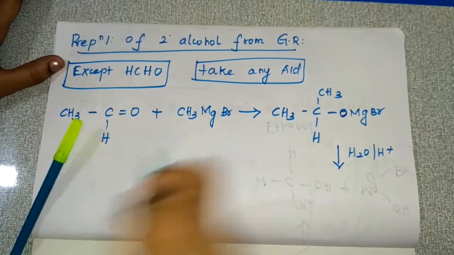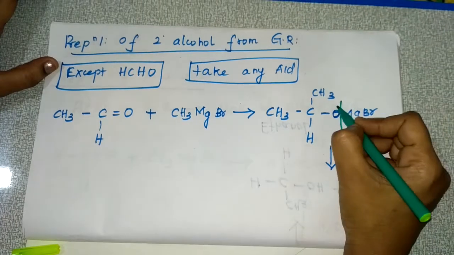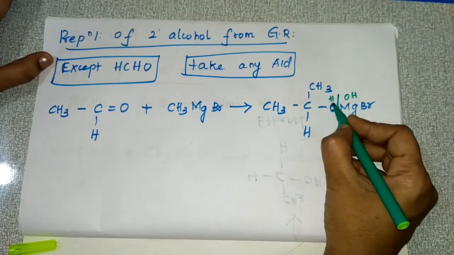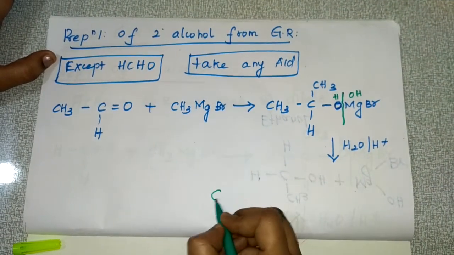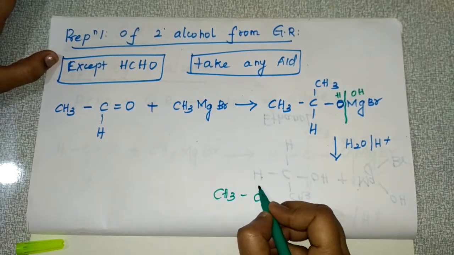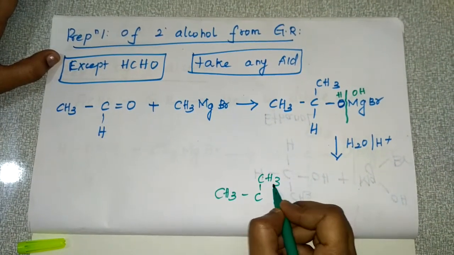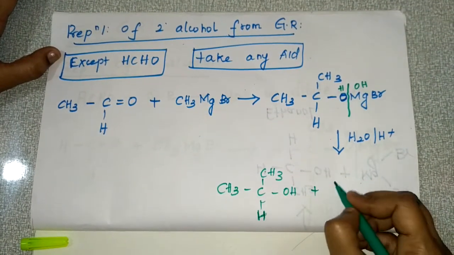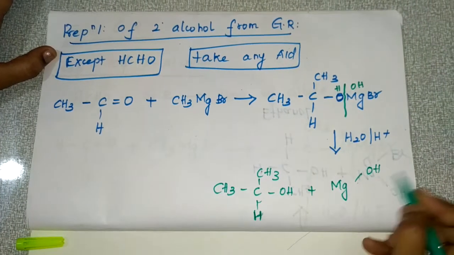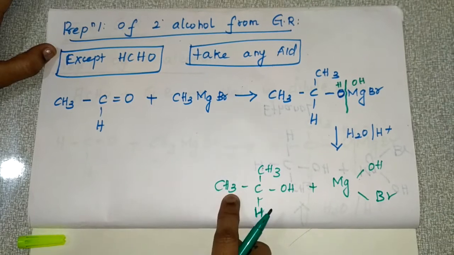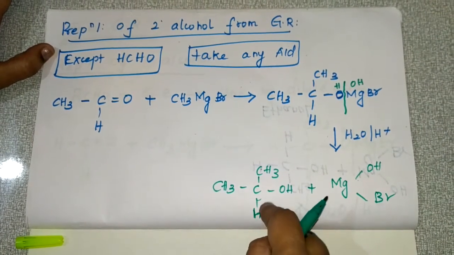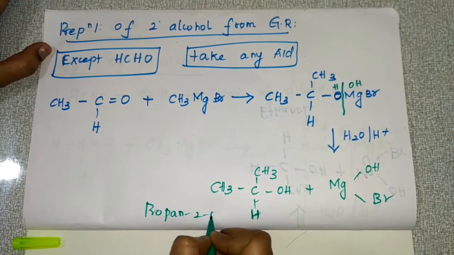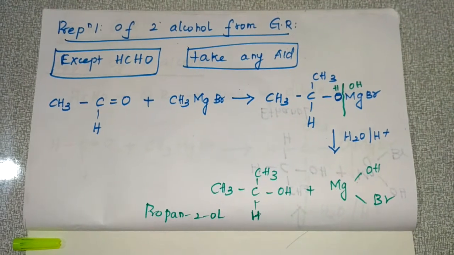That hydrolysis I will show here. What happens here is that the bond breaks, with H on one side and OH on the other side. So the product will be CH3CH(CH3)OH plus Mg(OH)Br. What is the product formed here? The product formed here is propan-2-ol. So this is the preparation of secondary alcohol.